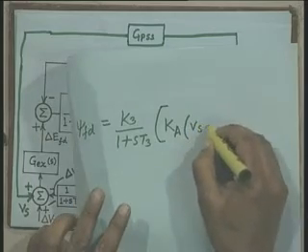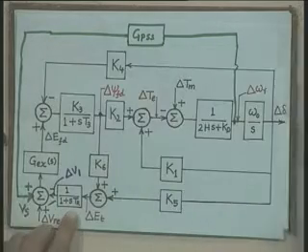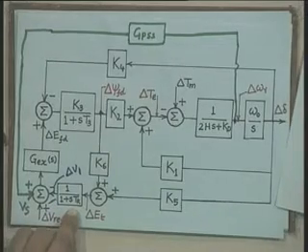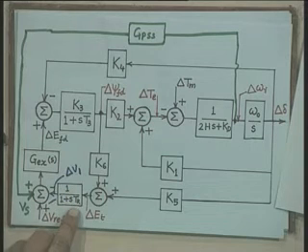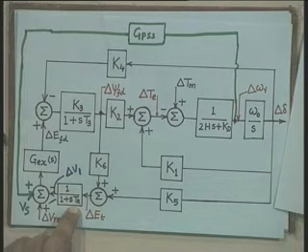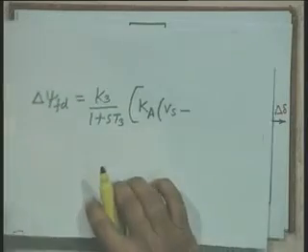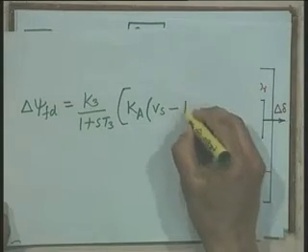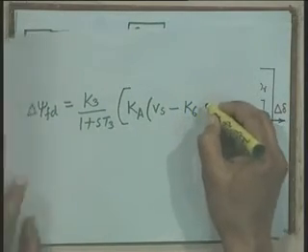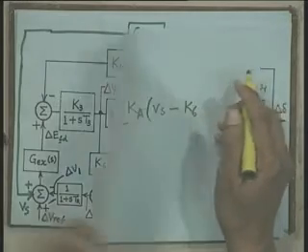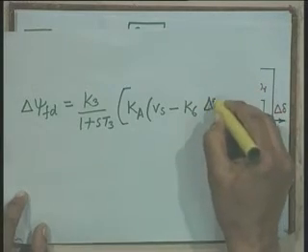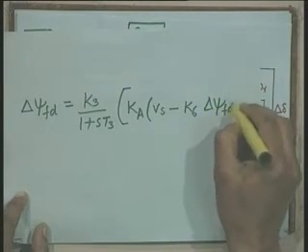Vs minus, further to simplify this understanding we will assume this Tr equal to 0. This time constant of the voltage sensor or voltage transducer is very small, and you can make this Tr to be 0. So, we can say that here it is Vs minus K6 times delta psi FD.